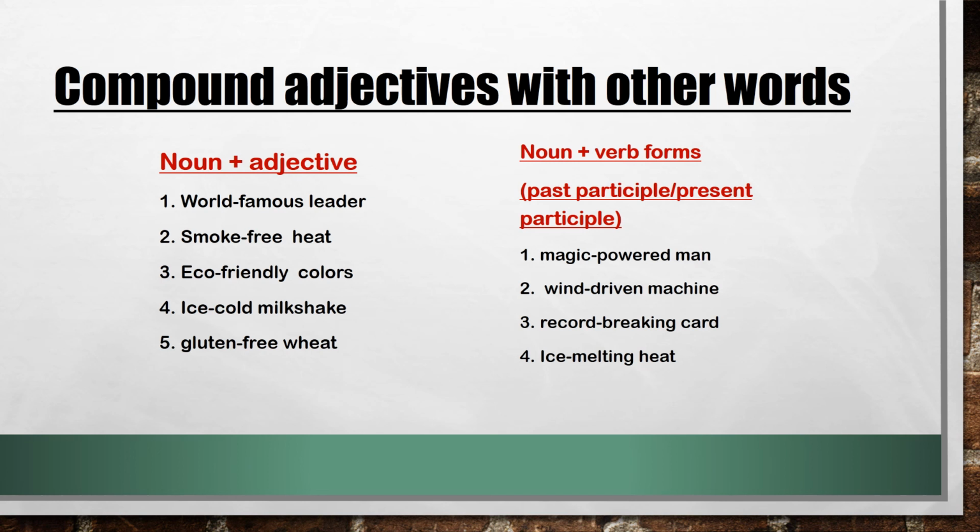So number 1 is the magic powered man, wind driven machine, record breaking car, ice melting heat. So here you can see all these compound adjectives are made of one noun and one form of verb.